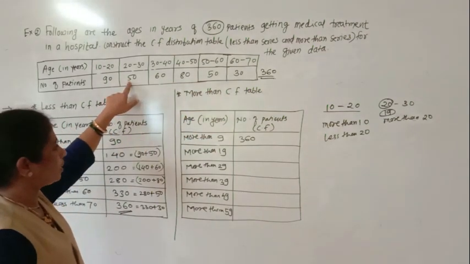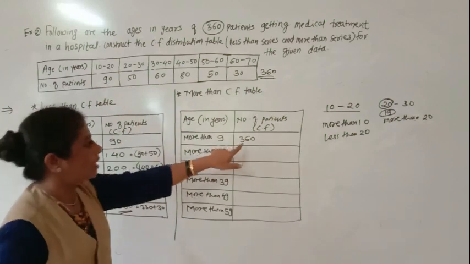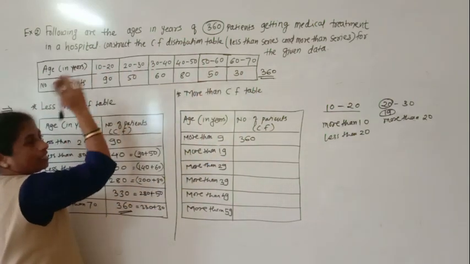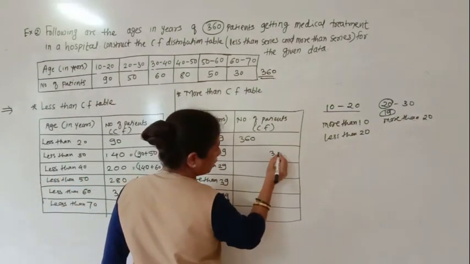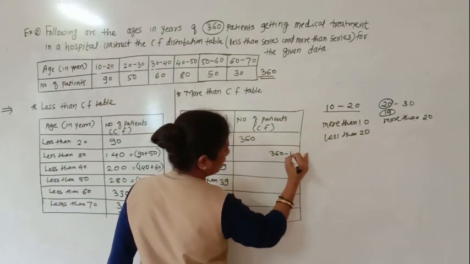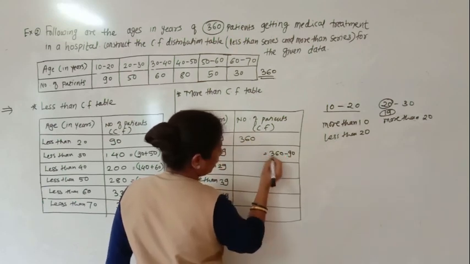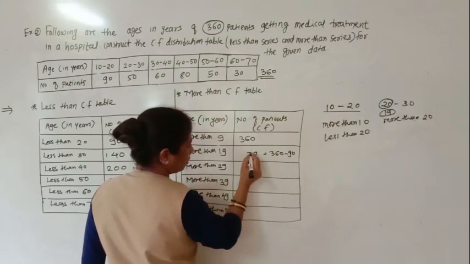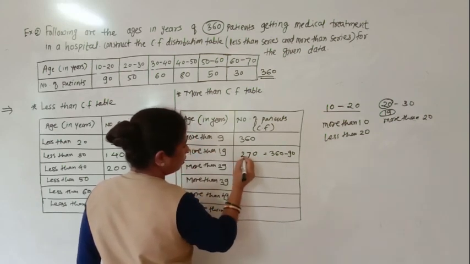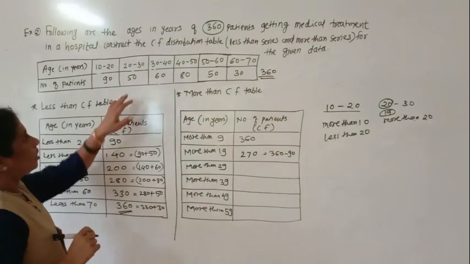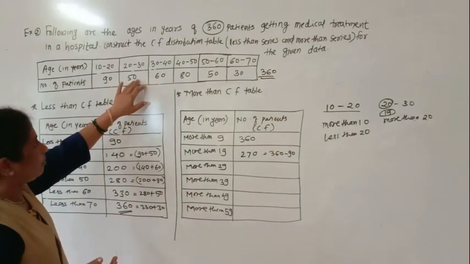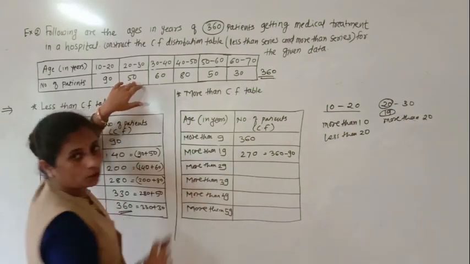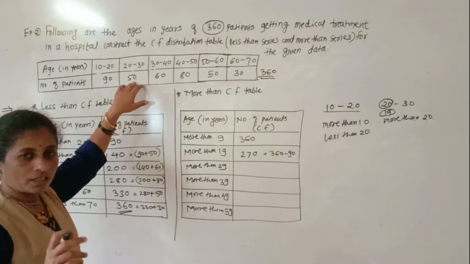So when we have to do the same, we have to subtract. Total number of patients are 360. From that, we have to minus this 90. Okay, so 360 minus 90. So how many are there? 0, then 16 minus 9, 7, and here 2. So total number of patients whose age is more than 19 are 270 patients. Understood everyone?